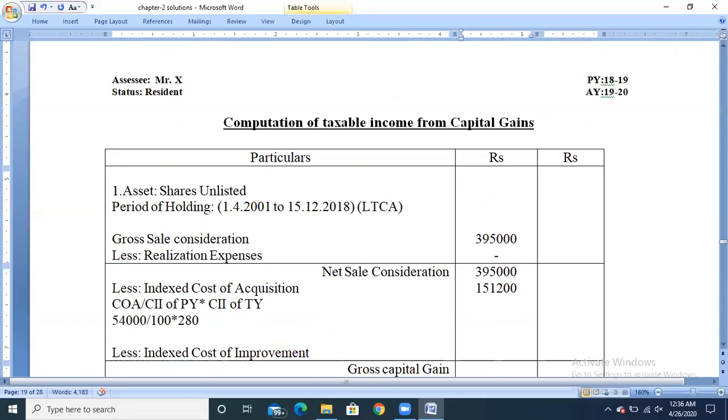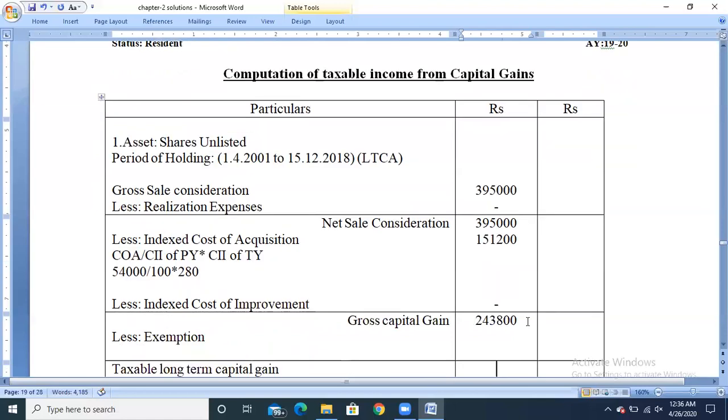Next, from that, claim any indexed cost of improvement. There are no additions in the problem for the unlisted shares, so no indexed cost of improvement will be calculated. So the balance amount will be 2,43,800, which is the gross capital gain. And if any exemption is available, claim the exemption, but no information is given regarding the exemption, so the exemption amount will be nil. The balance, 2,43,800, is the taxable long-term capital gain.